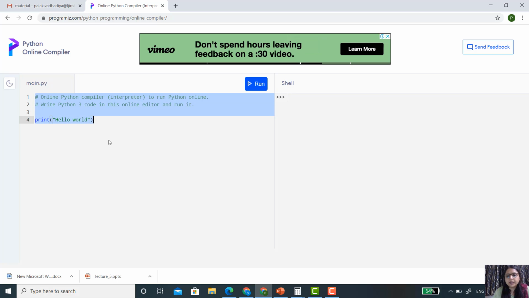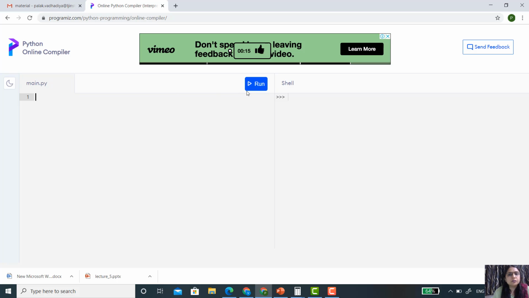Here in main.py you have to write your code, and when you run your code, your result will display in this window, that is the shell. A small test program: print hello. If I run this code, then see, in the shell the hello is displayed. Right? So today we will write our code here.